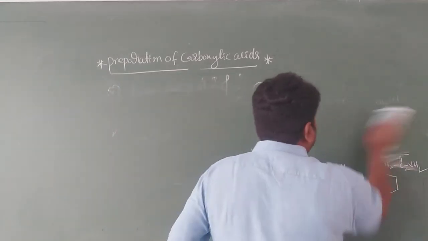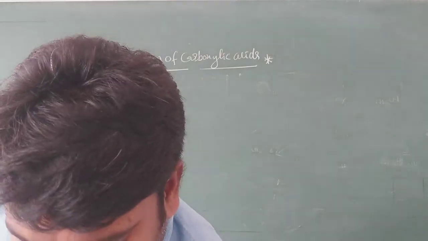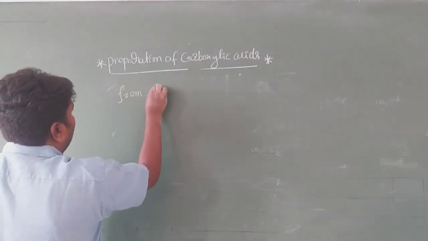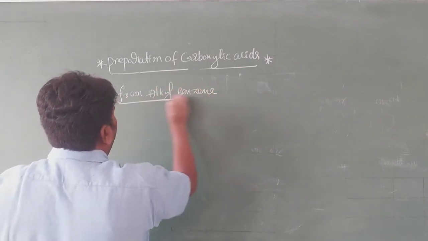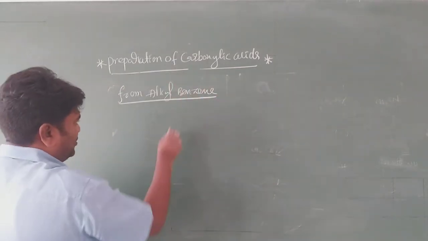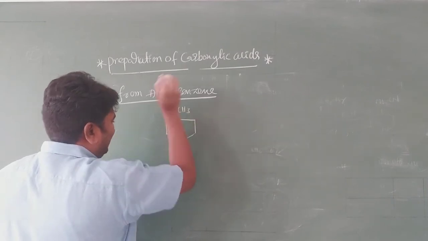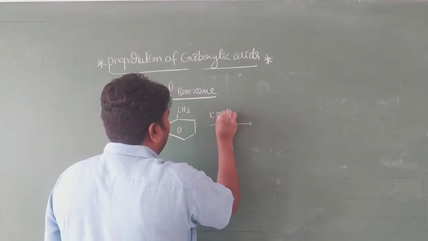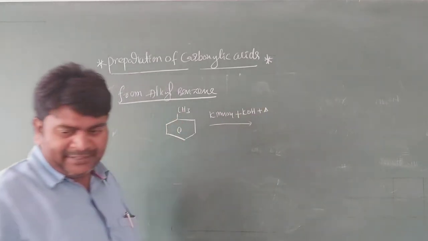Next preparation, my dear students. This one is from alkyl benzene. Suppose, see there, it is a toluene, CH3. Alkyl benzene in presence of KMnO4, potassium permanganate plus KOH, basic medium, on heating. What happened here? To form this one.